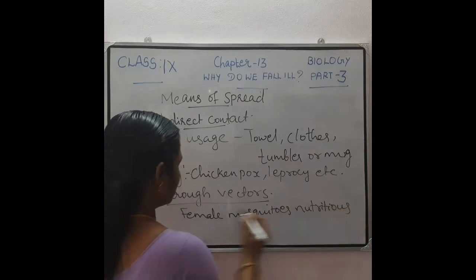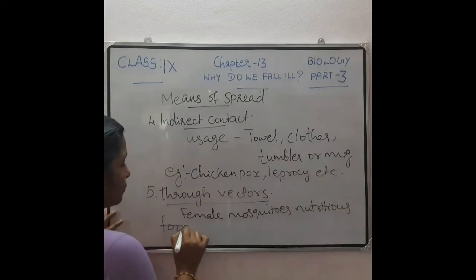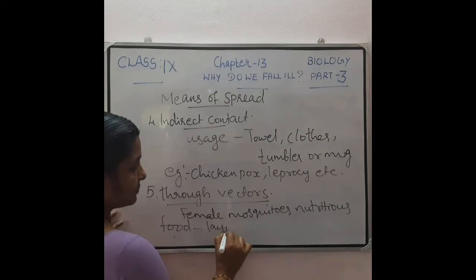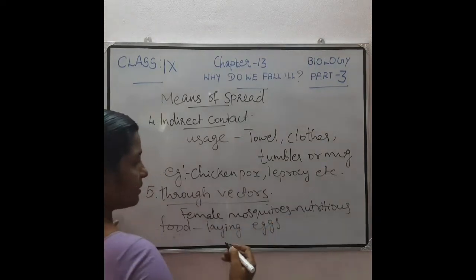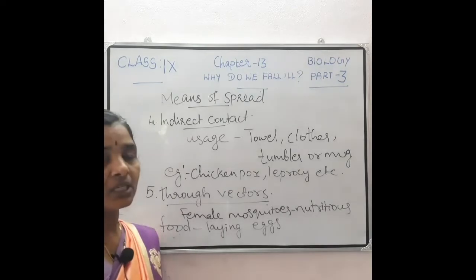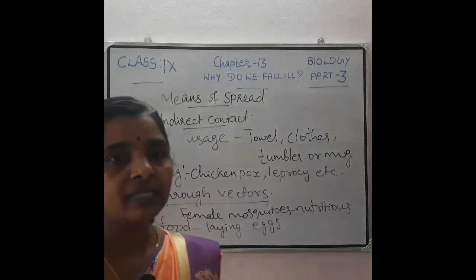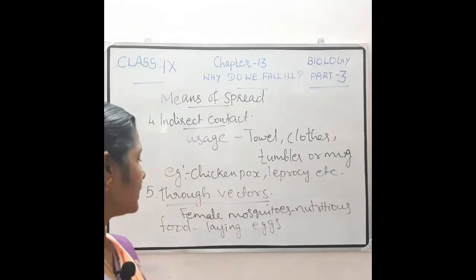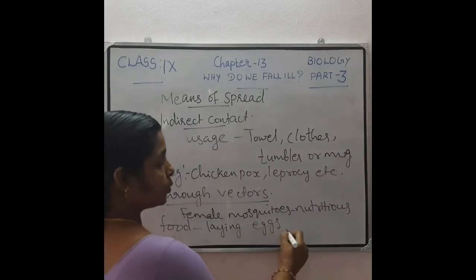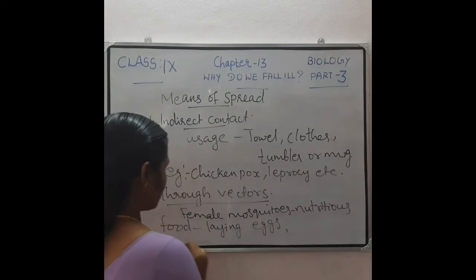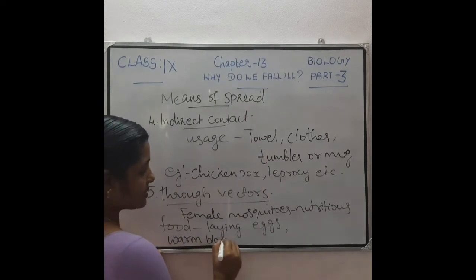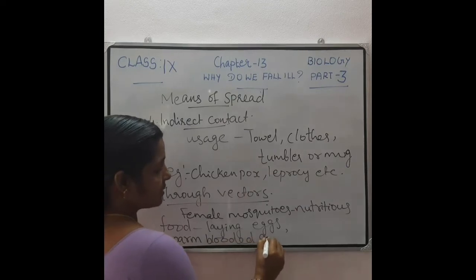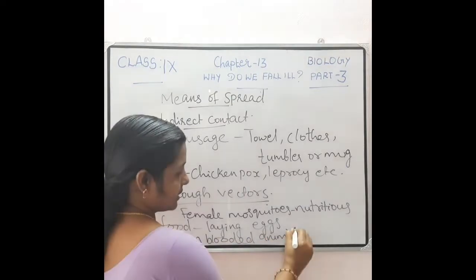They need nutritious food for laying eggs. So these mosquitoes bite whom? The warm-blooded animals, including the human beings.